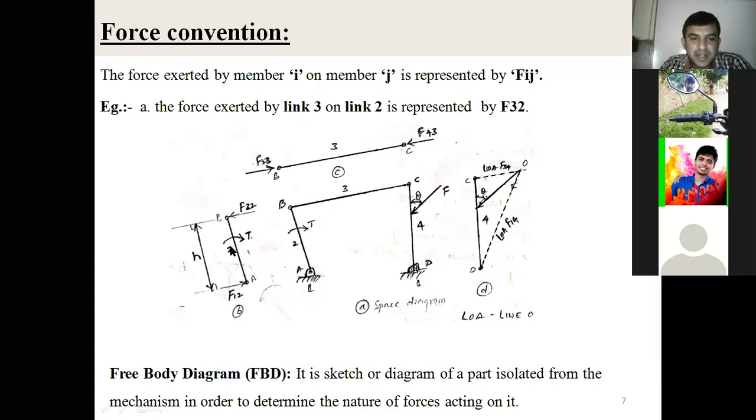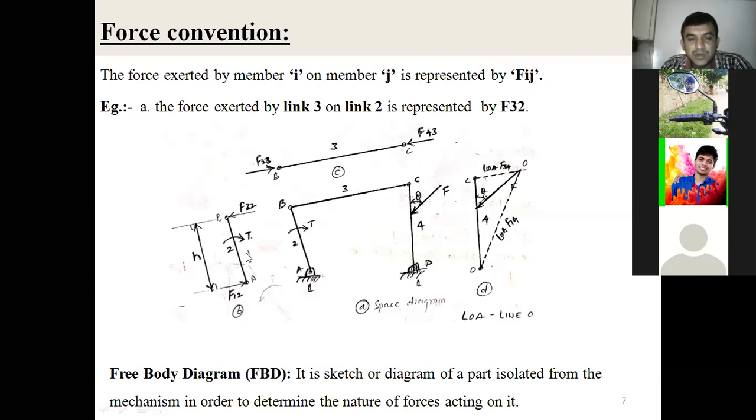For example, consider link number 2, the input link. The link is subject to how many forces here? See, 2 forces act on the link. One force is acting at hinge A, another force is acting at hinge B, right? And it is also subject to a torque. So how do you represent the force acting on hinge A? What is the force convention here? The force exerted by member I on member J is represented by Fij. See that now I'm writing the free body diagram for link 2, right?